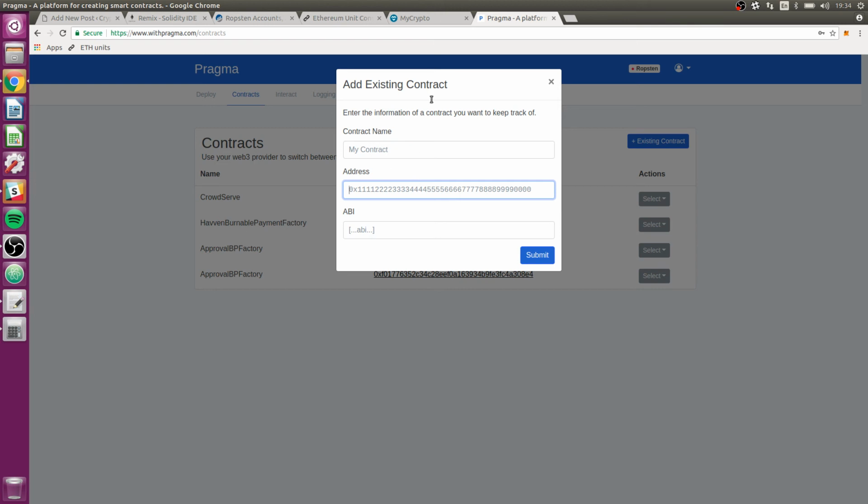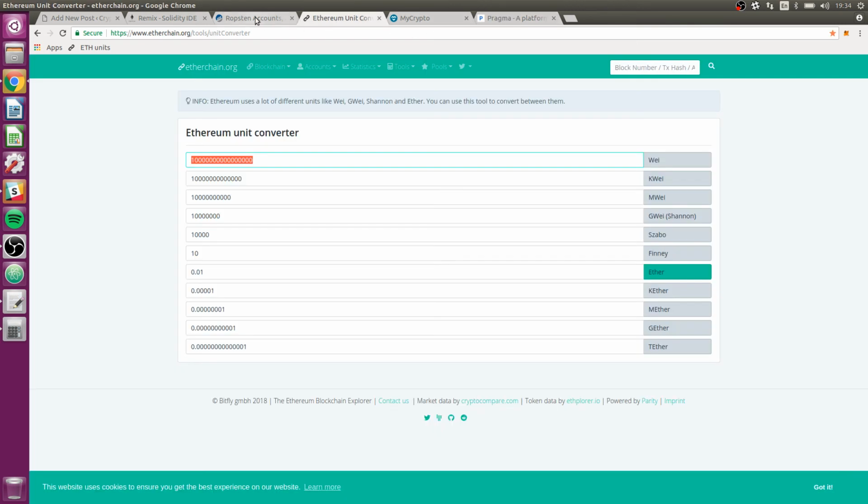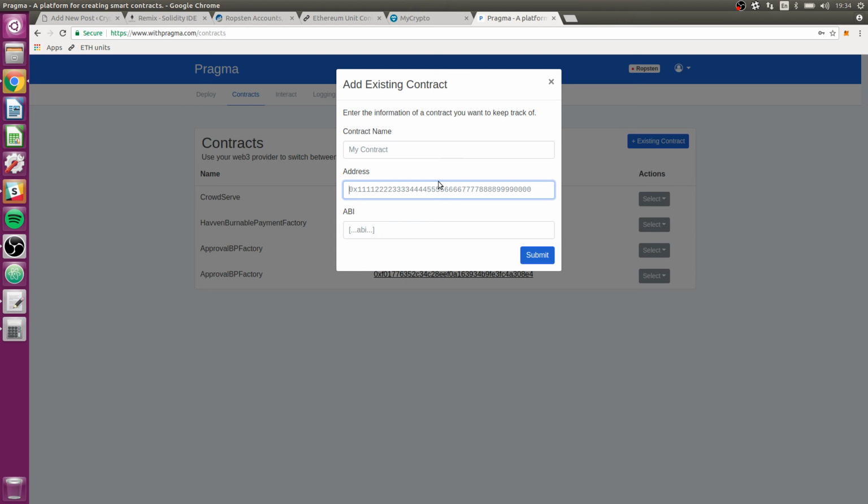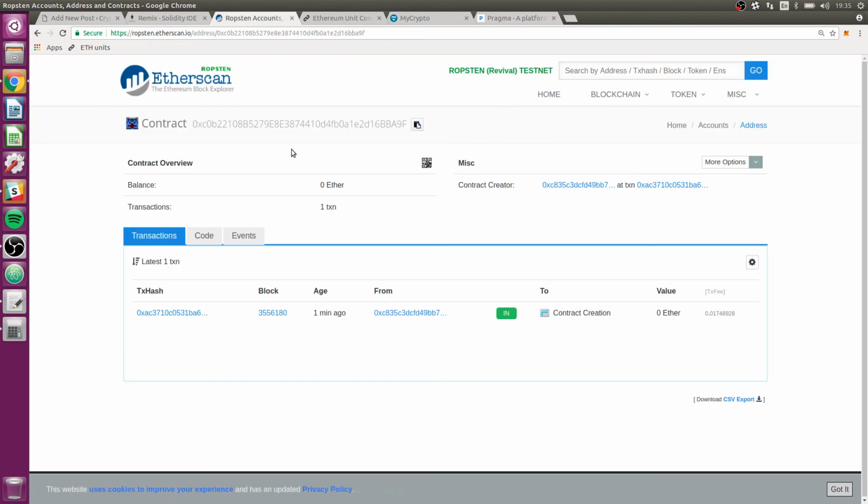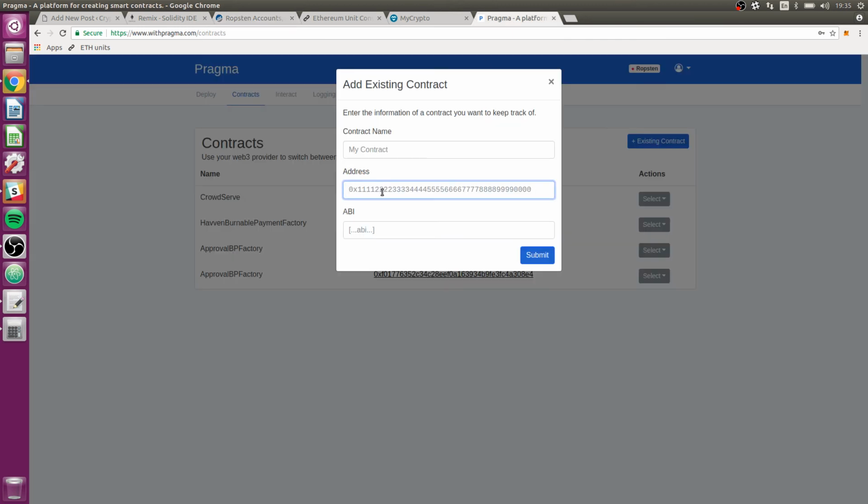So I am going to use this, unless it gives me some issues. That's the problem with this site. It's new. Sometimes you run into bugs. I like to use it whenever I can, because if it doesn't have any bugs, it's a really slick interface. So let's take the address from here, put it here.